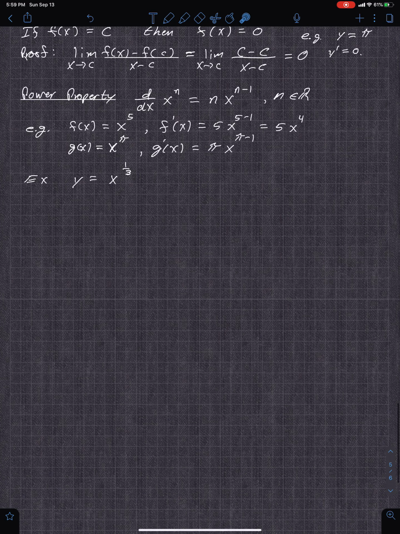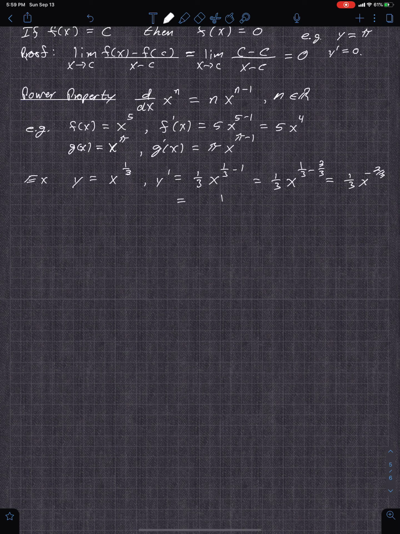So when I do y prime, same thing. You just say y prime is 1/3 x to the 1/3 minus 1. Well, that's just 1/3 x to the 1/3 minus 3/3, which is 1/3 x to the negative 2/3. And we often don't like negative exponents because it can be misleading what it really is.